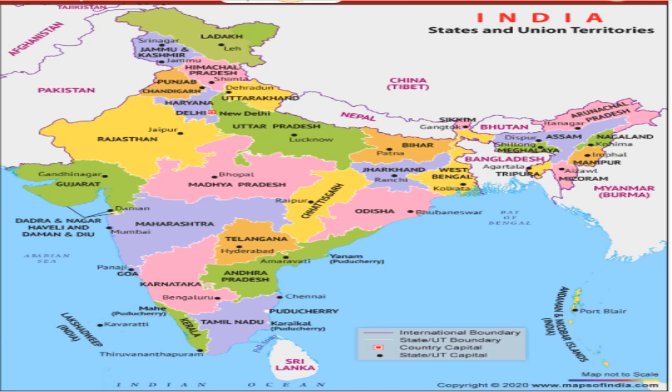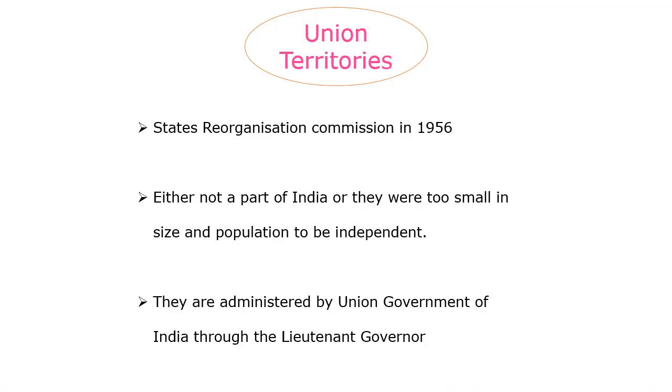When we compare these states, the largest state in area is Rajasthan and the smallest state in area is Goa. Compared by population, the most populous state in our country is Uttar Pradesh and the least populous state is Sikkim. Next we are going to discuss the union territories. So what are these union territories?